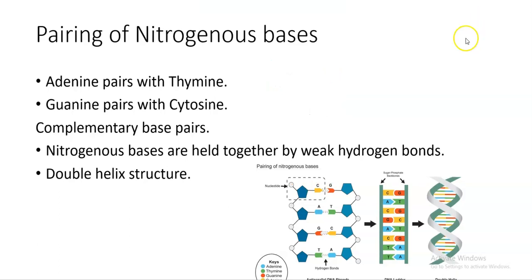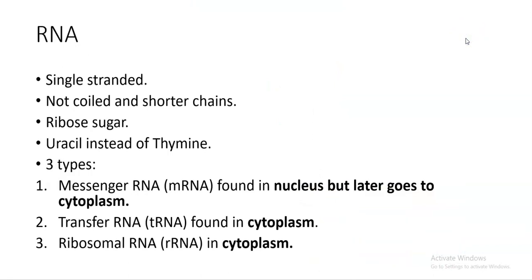So let's quickly go to RNA. Remember, DNA is double helix or double stranded. RNA is single stranded. DNA is coiled, RNA is not coiled, and RNA is also shorter. Remember the sugar difference too: in DNA we've got deoxyribose, and in RNA we've got the ribose sugar.